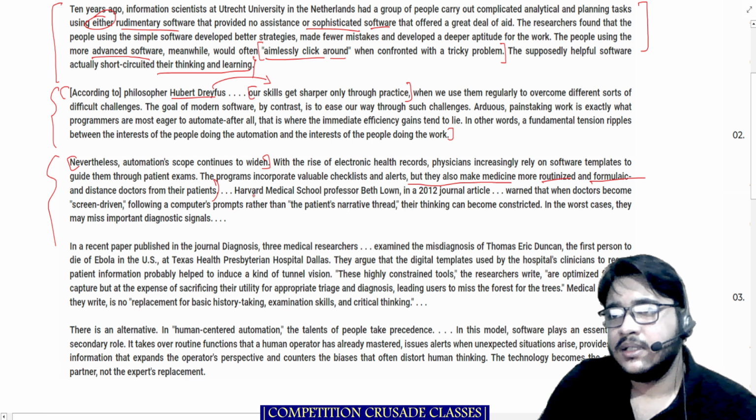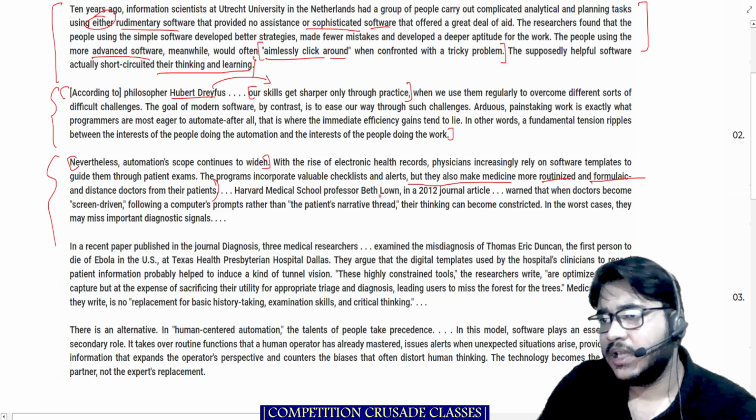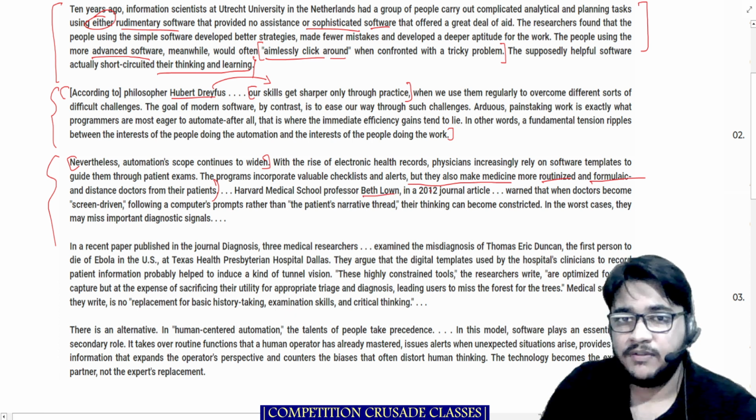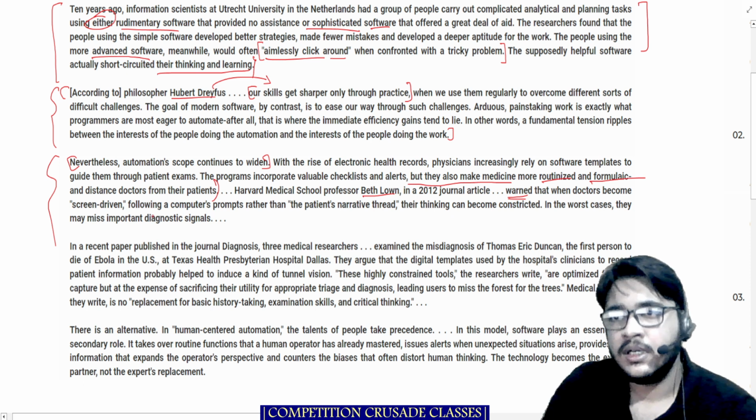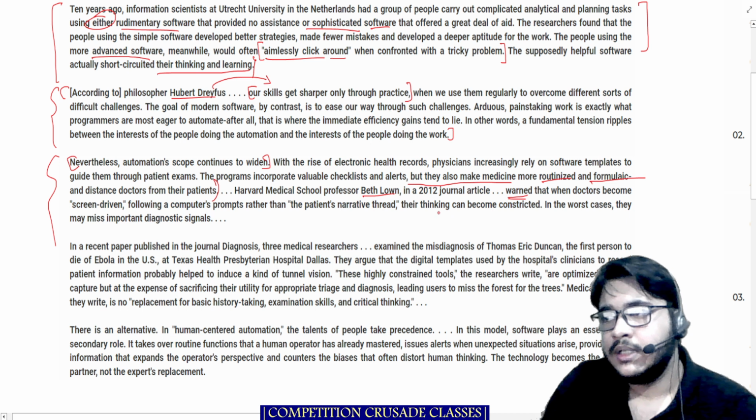Harvard Medical School professor Beth Lown, this is a name and you have to pay attention to the argument of the name, warns that when doctors become screen driven, following a computer prompt rather than a patient's narrative thread, their thinking can become constricted.